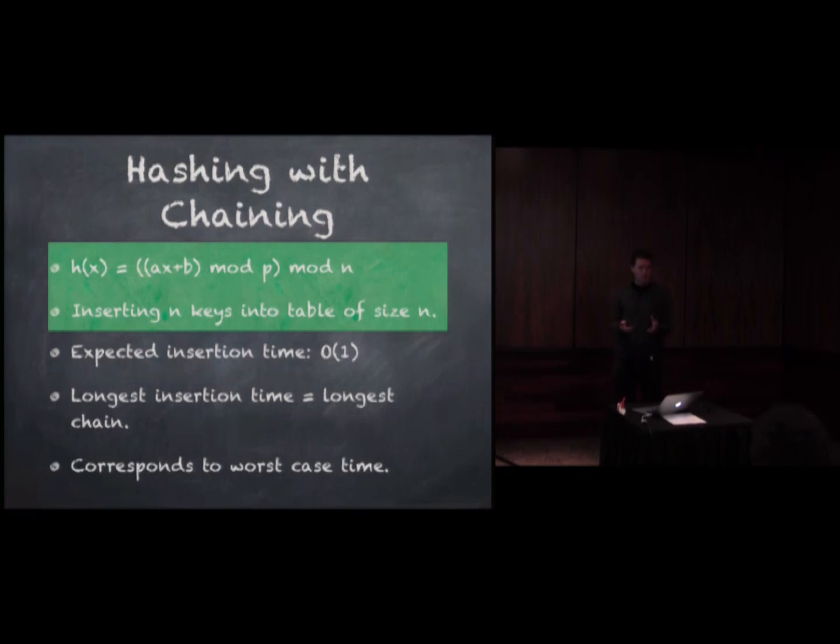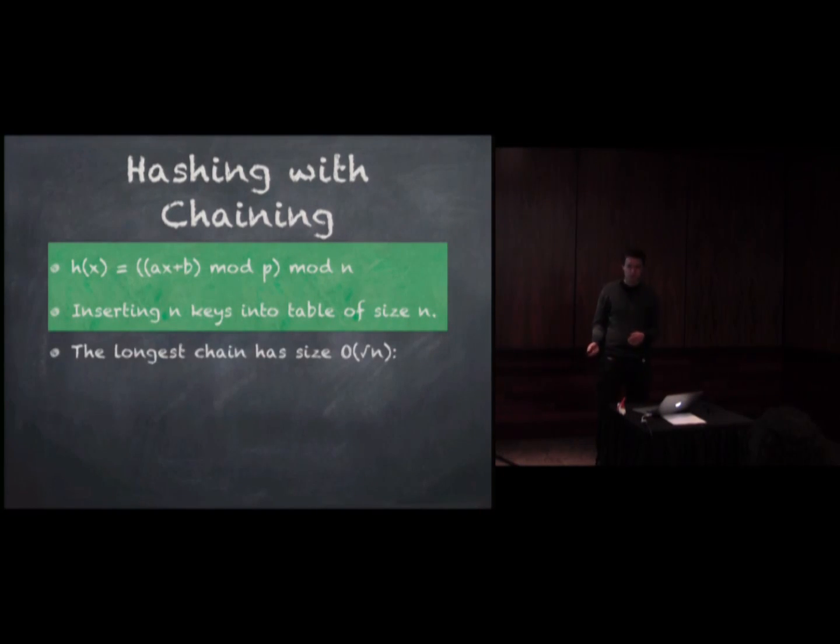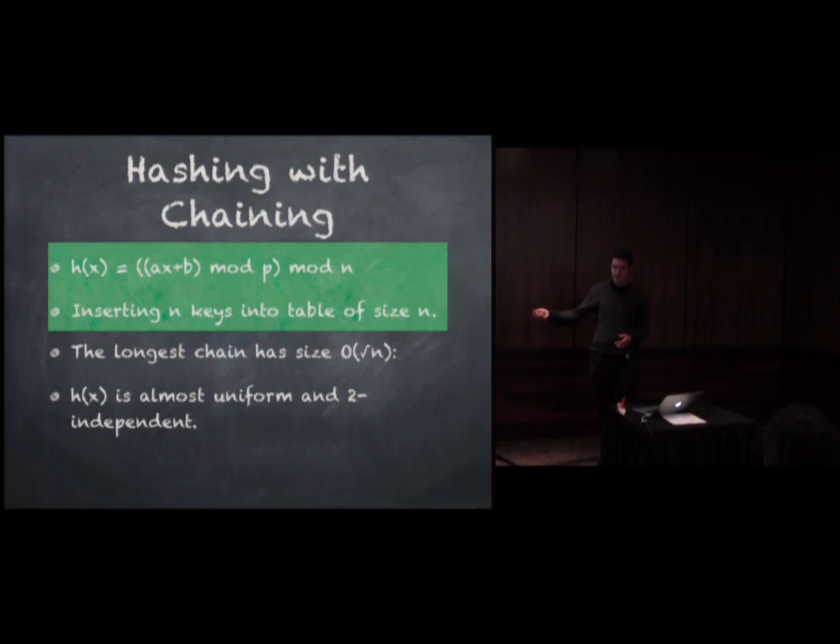And exactly, it corresponds to the worst case time. And it is square root n for the reason that h of x is two-independent, and it's almost uniform. So almost uniform means that the values 0 to n minus 1 are all almost equally likely for h of x for a given x. And h of x and h of y are independent for two different keys, x and y.